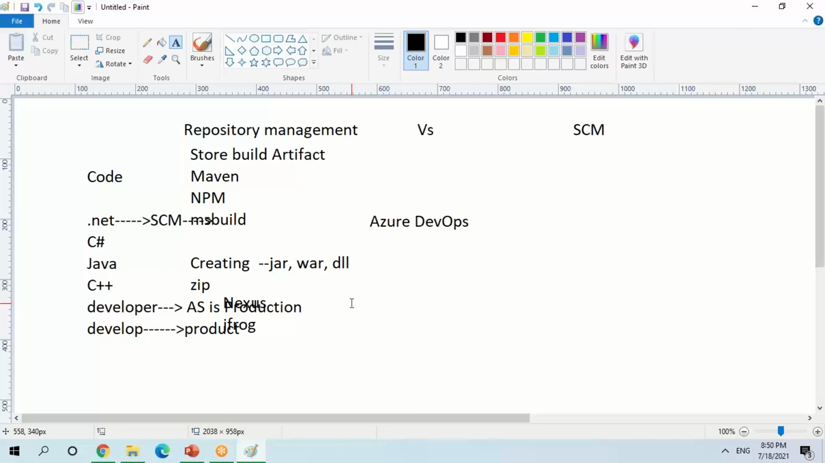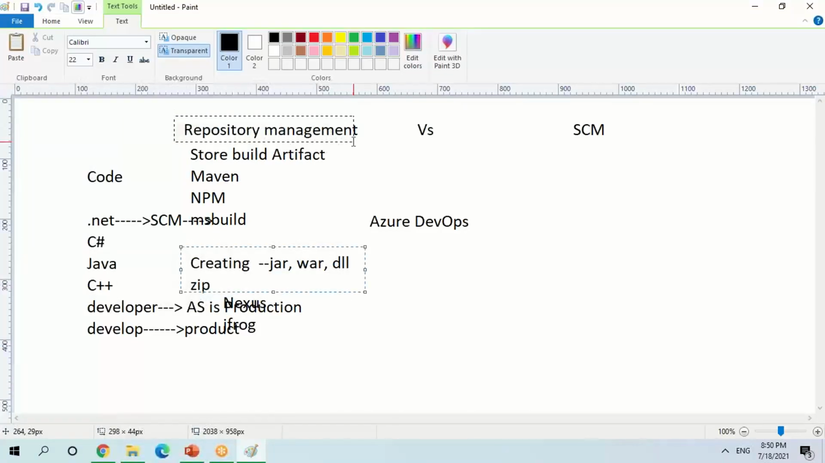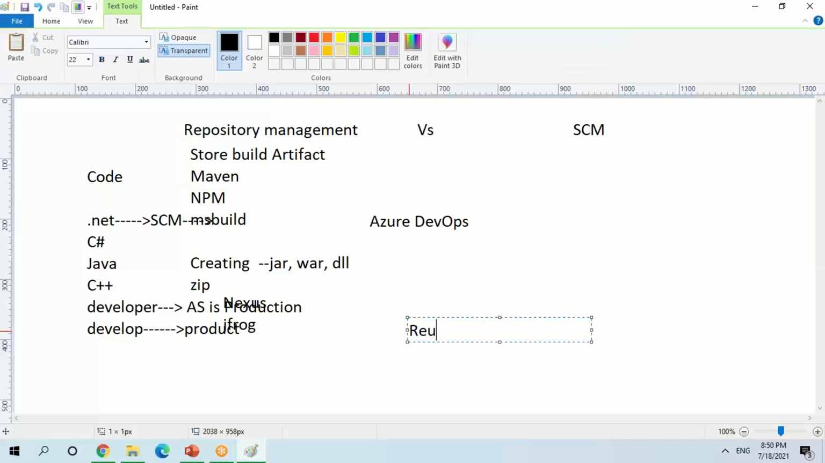Now, why are you storing them? Any thoughts? What is the advantage of storing the artifact created after the build? I can create my artifact and directly deploy to any of the environments, right? So why am I storing it? Okay, yeah, thanks. Reusability. Anything else, guys? Why am I using it? Anything else?